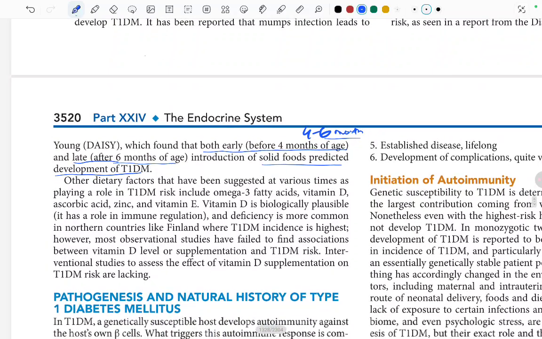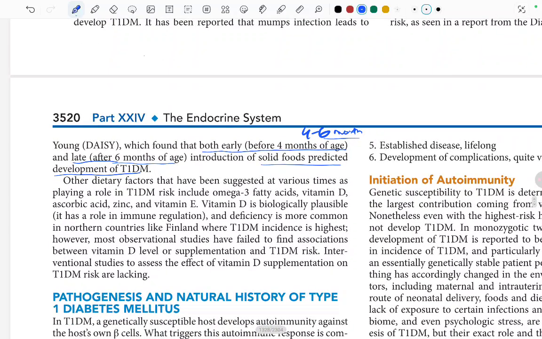Okay. Other dietary factors have been suggested at various times as playing a role in type 1 diabetes mellitus risk. These also increase the risk of type 1 DM: omega 3 fatty acid, vitamin D, ascorbic acid, zinc, vitamin E. These are all good, no? Why is it increasing the risk of type 1 DM?